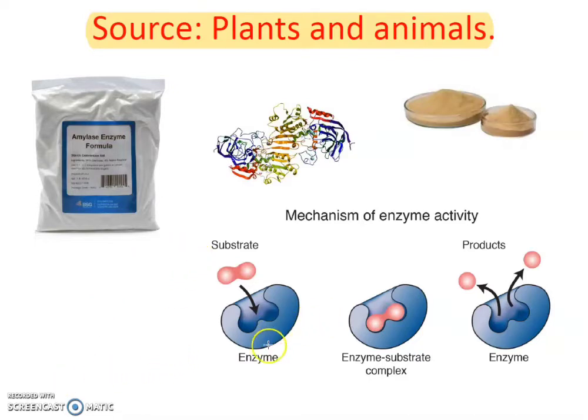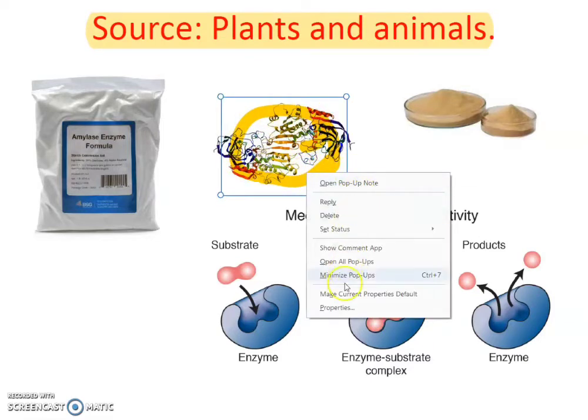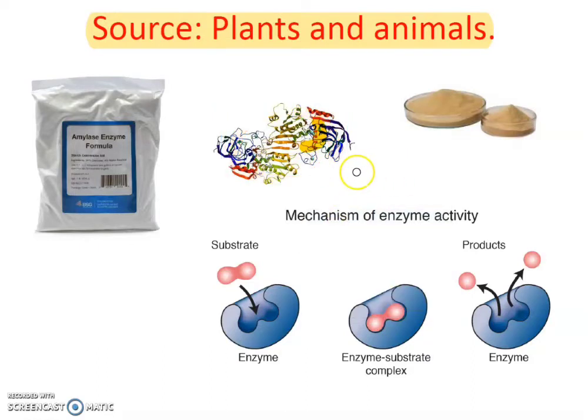Now, the enzyme structure. The enzyme is made from proteins. Enzymes are made from proteins, and proteins are made from amino acids. So ultimately all enzymes are made from amino acids, and all enzymes are protein in nature.